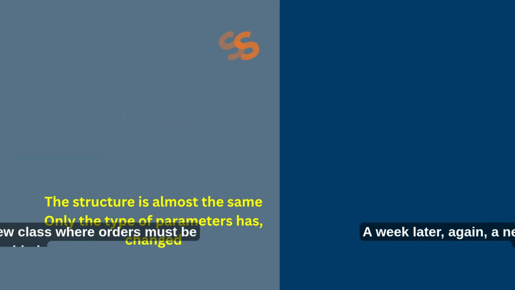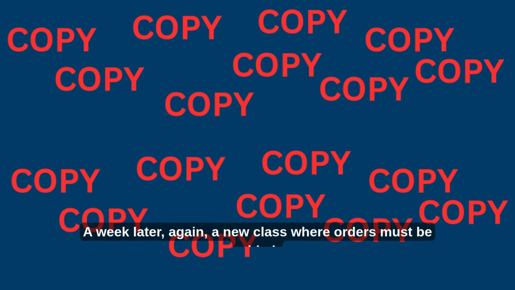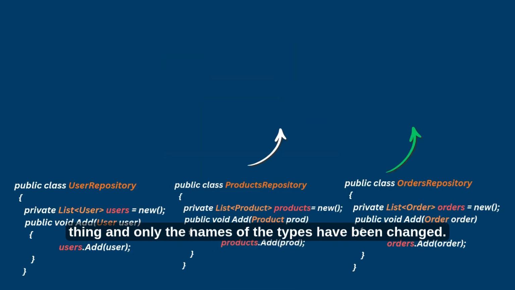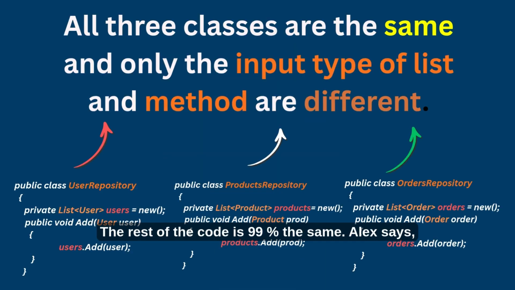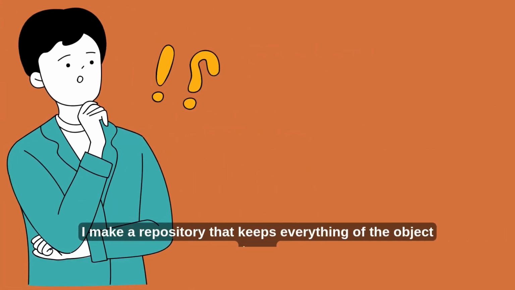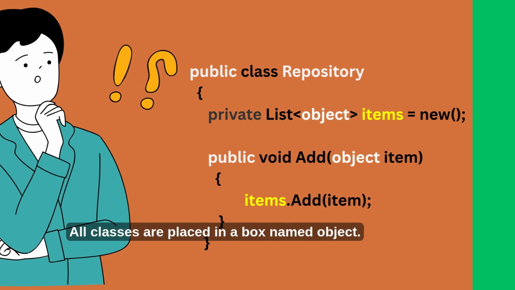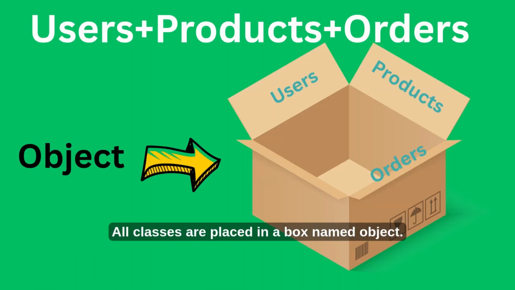The programmer again takes a copy of the user class and does the same thing for the products. A week later, again, a new class where orders must be added. The programmer gets confused because all three classes do the same thing and only the names of the types have been changed. The rest of the code is 99% the same. Alex says, I'll make a repository that keeps everything as the object type. All classes are placed in a box named object.